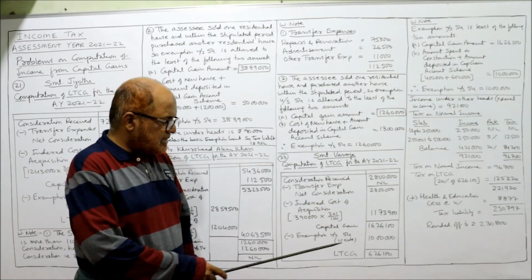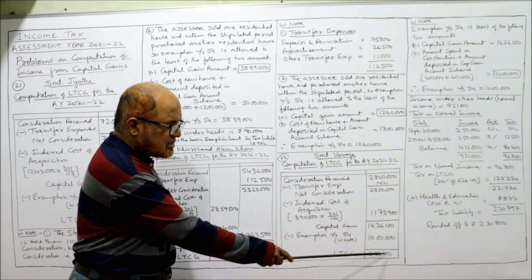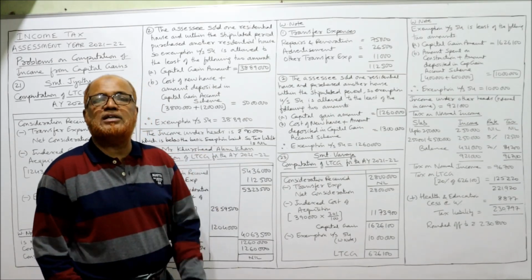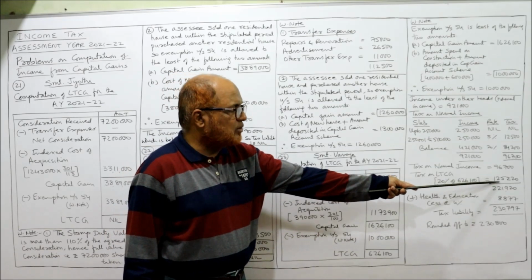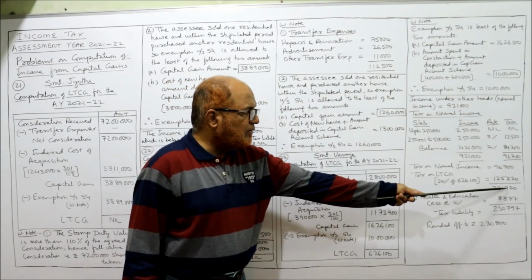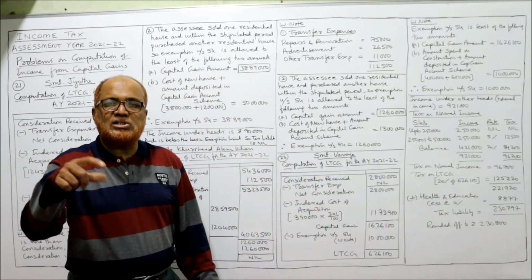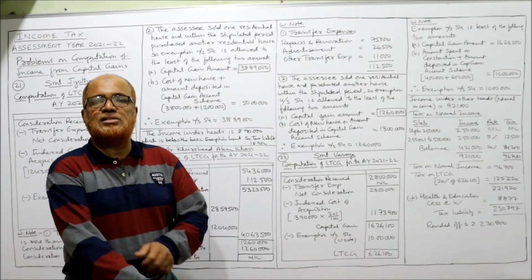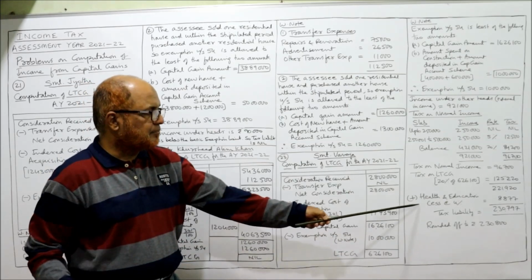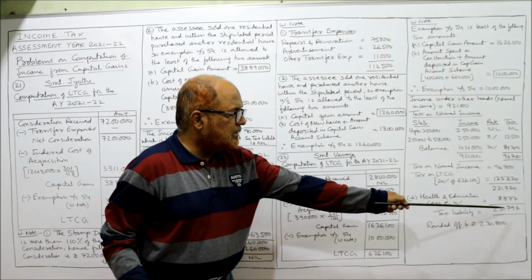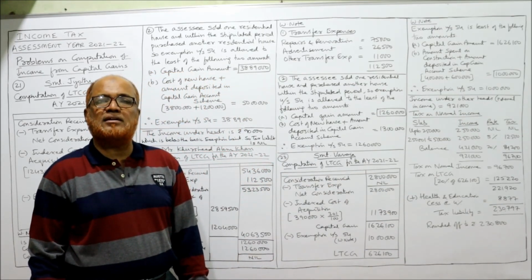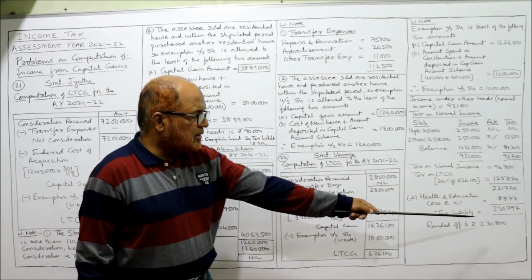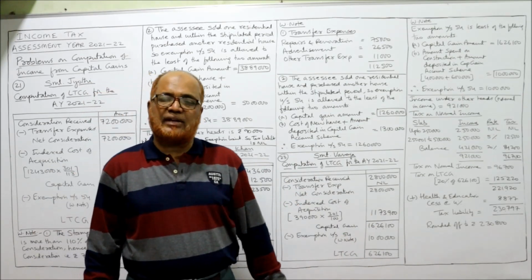Now tax on LTCG. LTCG is 6,26,100. On this 20% is the tax. So 20% of 6,26,100, 1,25,220. Add up, 2,21,920. To this we add health and education cess 4%. Tax liability 2,30,797. So we make it as 800. So 2,30,800 is the rounded off tax liability.